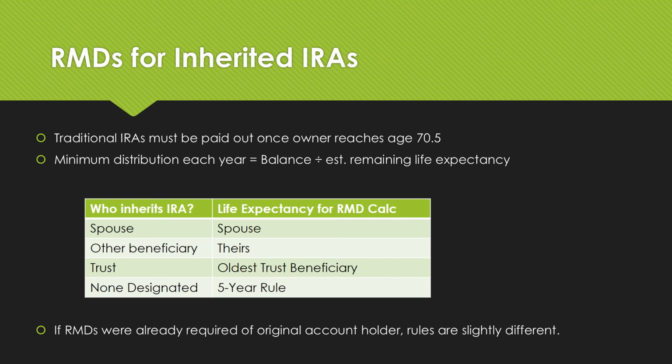For spouses, the RMD is based upon the spouse's life expectancy. Beneficiaries use their own life expectancy. Trusts use the life expectancy of the oldest trust beneficiary. If no beneficiary was designated, the 5-year payout rule applies. It's also important to note that if a required minimum distribution was already required on the original account, because the original owner had already reached 70 and a half, the rules are slightly different.